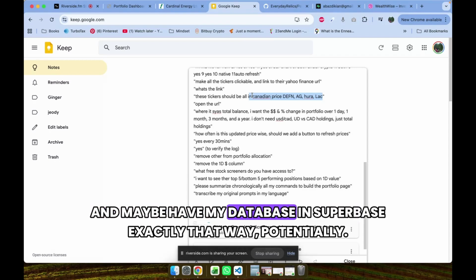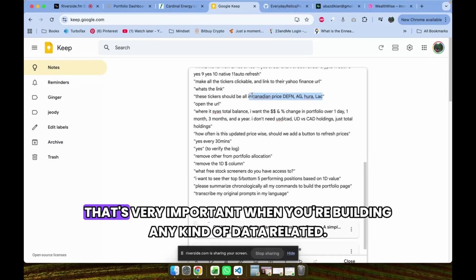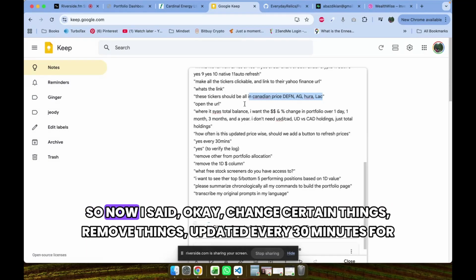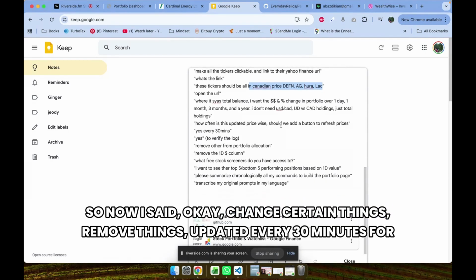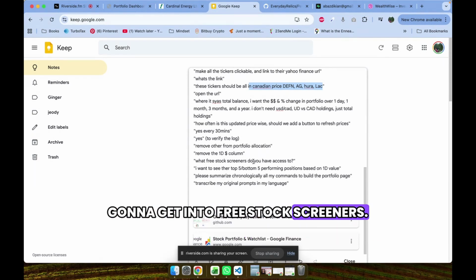And maybe have my database in Supabase exactly that way, potentially. But I need to verify my results against something. That's very important when you're building any kind of data related project. So now I said, okay, change certain things, remove things, update it every 30 minutes for price information, remove other things from the portfolio, remove this column, and then I'm gonna get into free stock screeners.